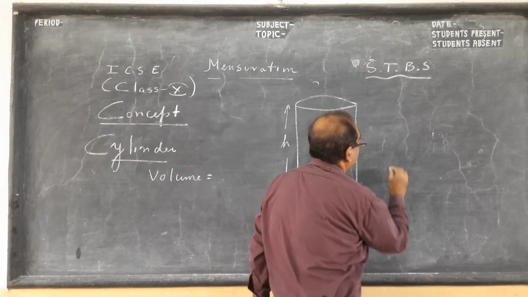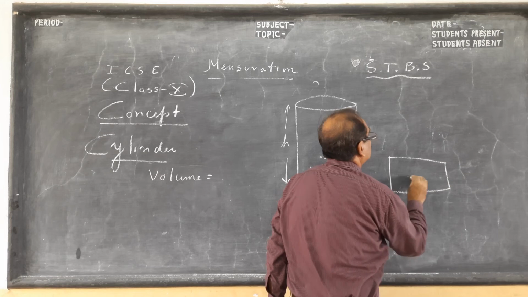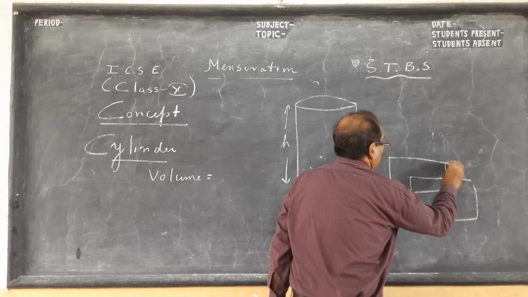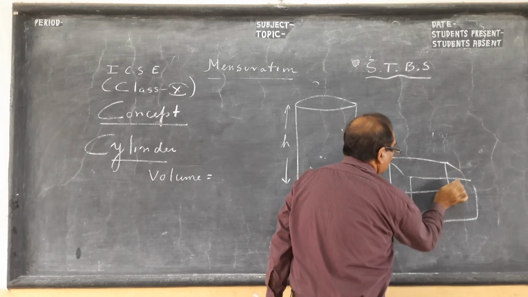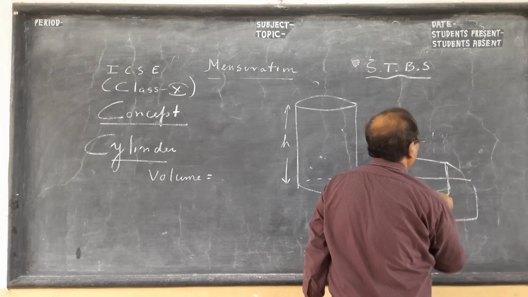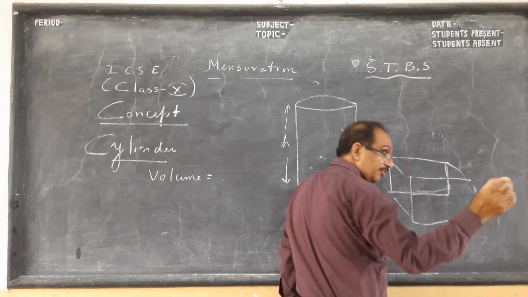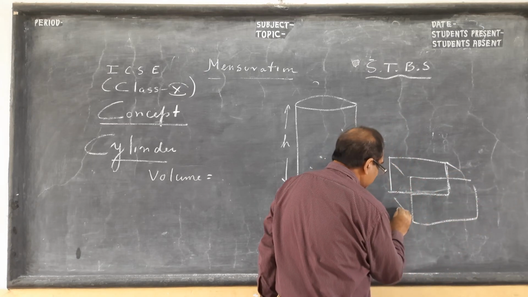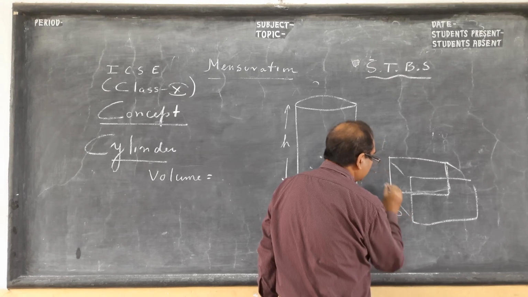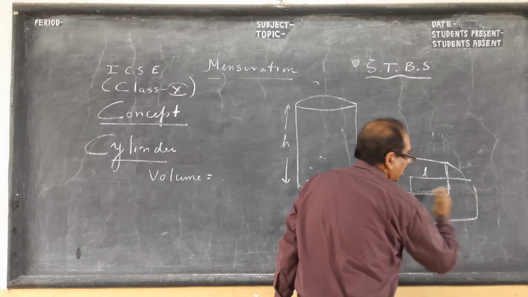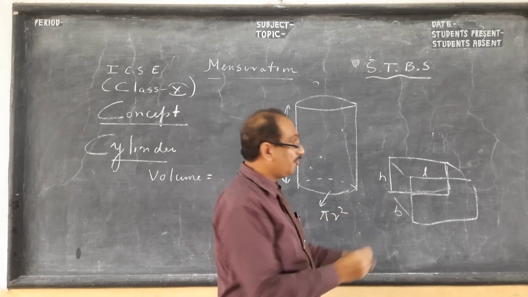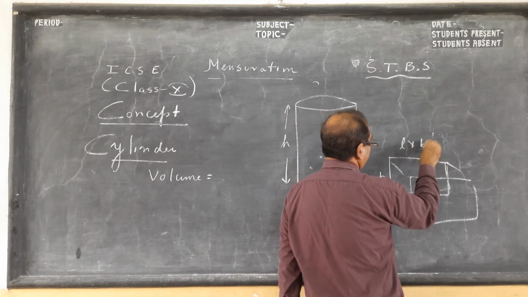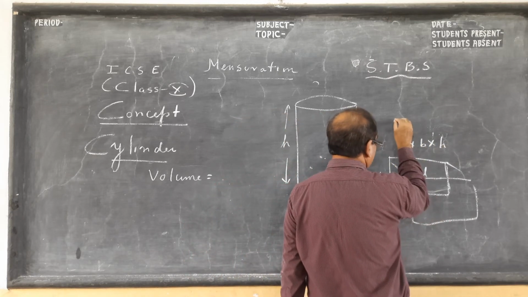Like this is a 3D figure, I am trying to show you for a classroom, a 3D cuboid. If you see a classroom, this is your breadth, this is height. You multiply by length. So the concept of volume of cuboid, length into breadth into height, comes from that very concept.